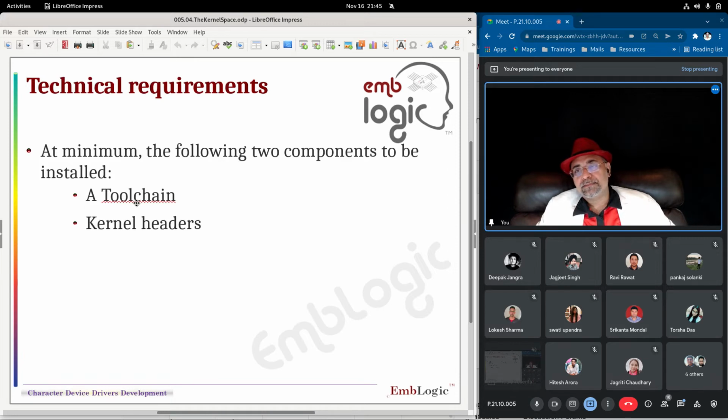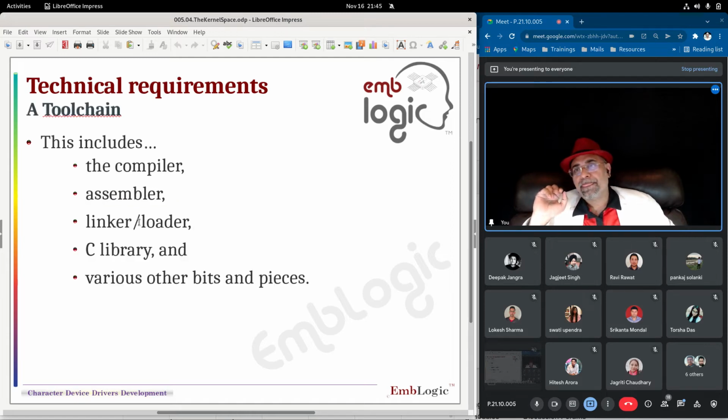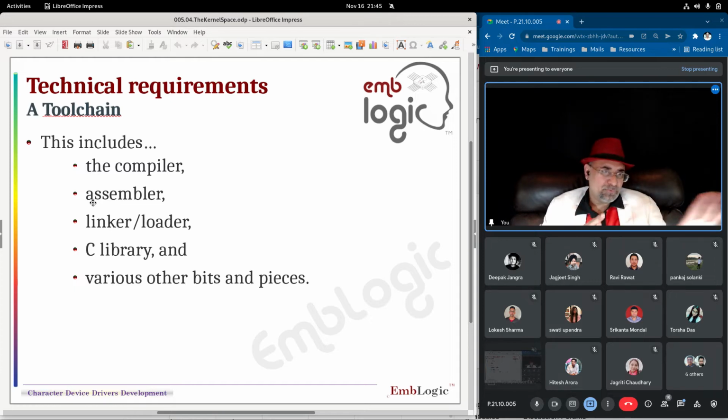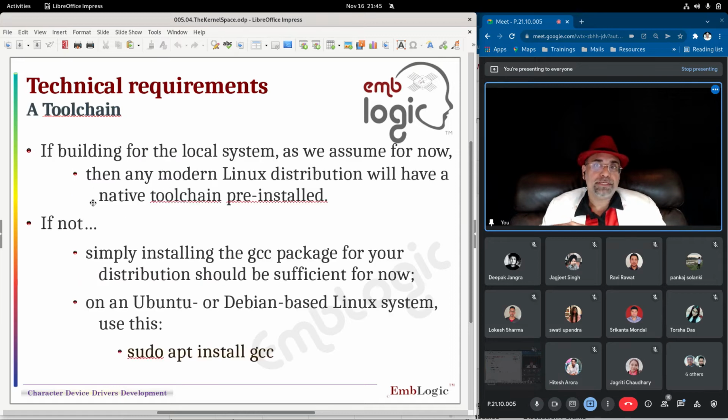Now, the tool chain and the kernel headers are the 2 things that you must concentrate on. The primary components are the compiler, which is part of the tool chain, and the assembler, the linkers and the loaders, and some C libraries, because things will be built up in C, and various other bits and pieces that are specific to hardware, which make up a tool chain that we have to learn to create.